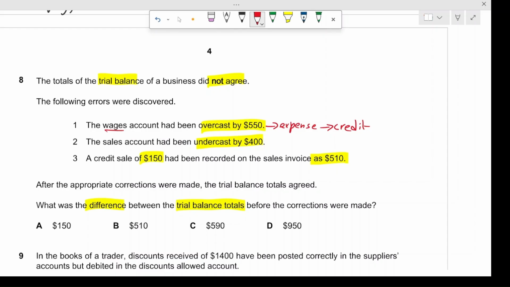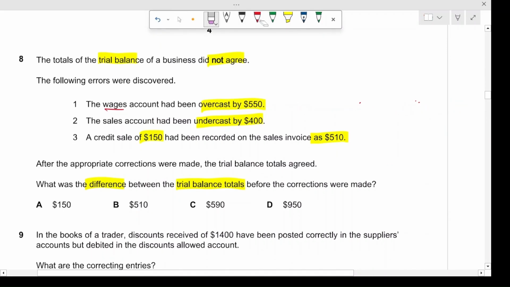That means that it was recorded $550 more than it should have been. To correct this, it should be credited by $550.